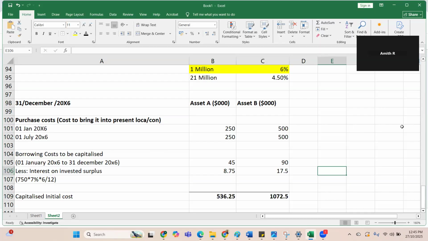Was my voice breaking? Is there any doubt on the working I did? Okay, fantastic. So this is quite simple.